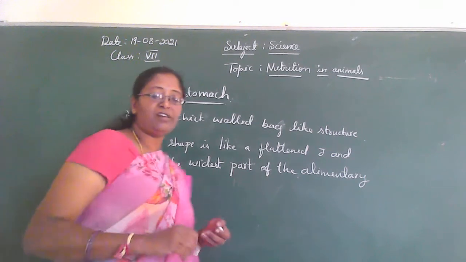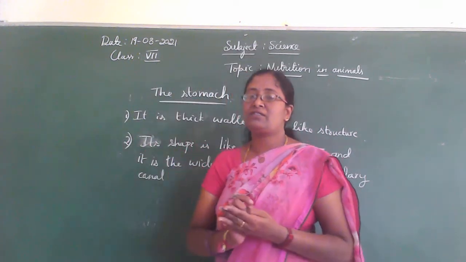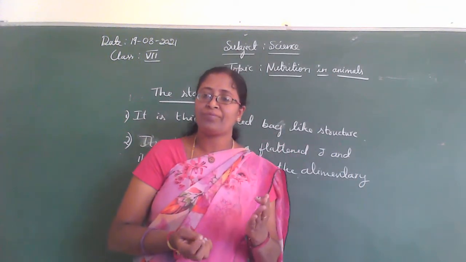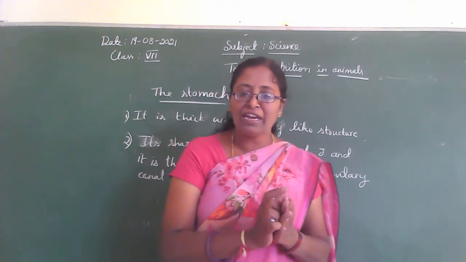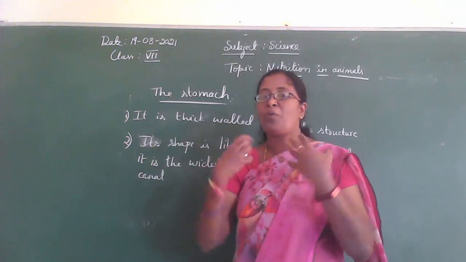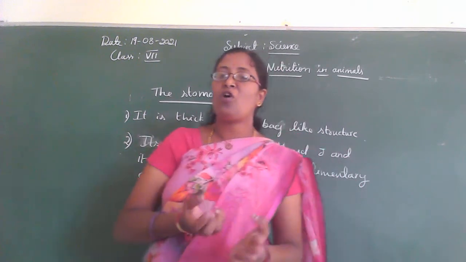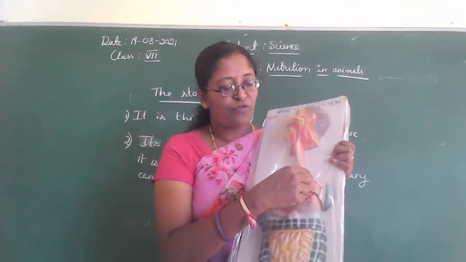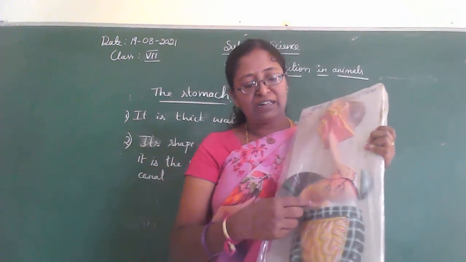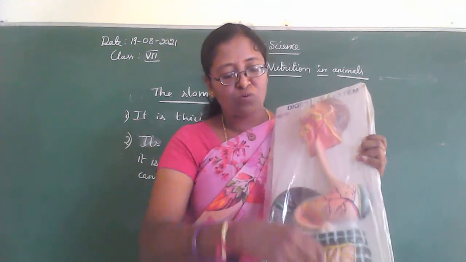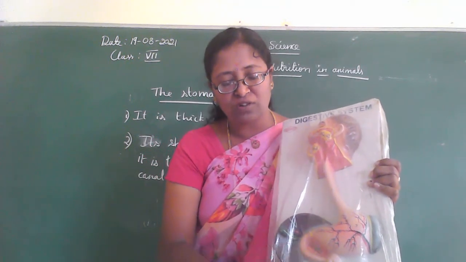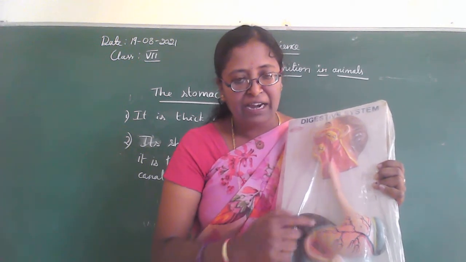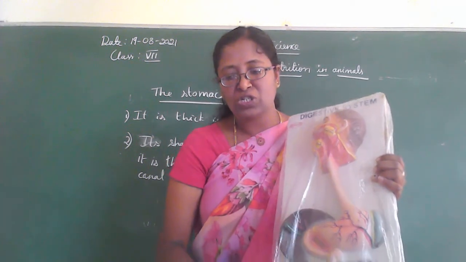So this stomach receives the food from the oesophagus at one end, and then it opens into the small intestine at the other end. The food passes into the small intestine at the other end of our stomach.